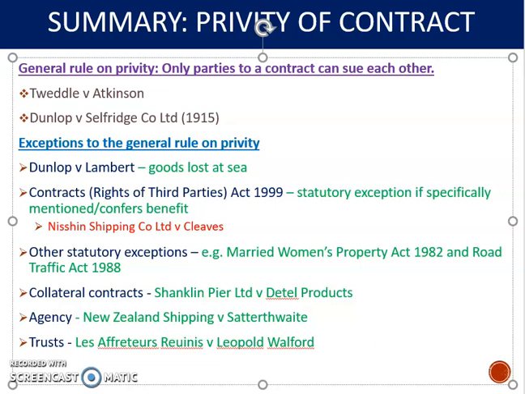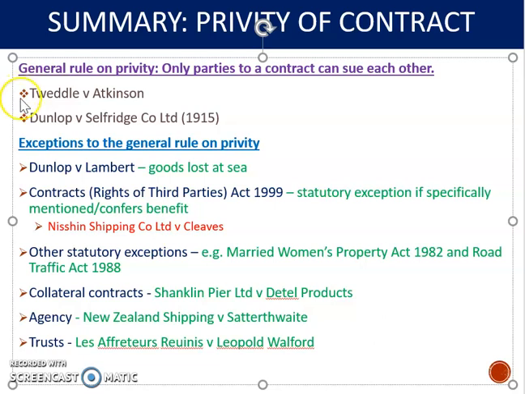But a quick recap then. So the general rule is what we always start off with. And the general rule of privity of contract is that only the parties to a contract can enforce its terms. A third party cannot, except in exceptional circumstances, which we'll look at, enforce a contract to which it's not a party because it has no rights in respect of that contract.